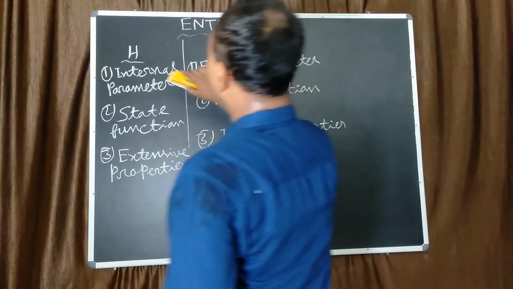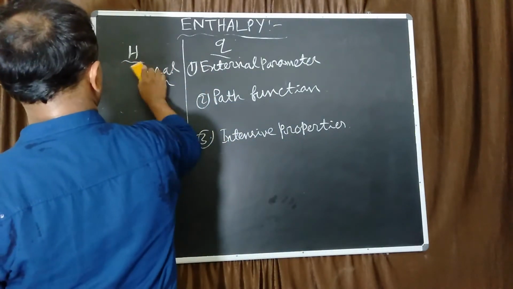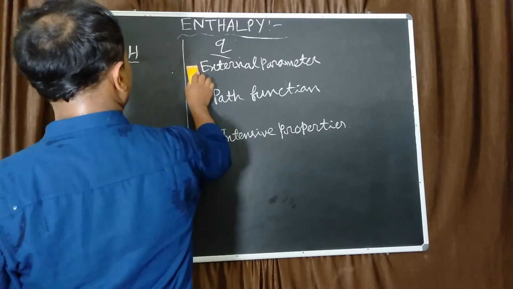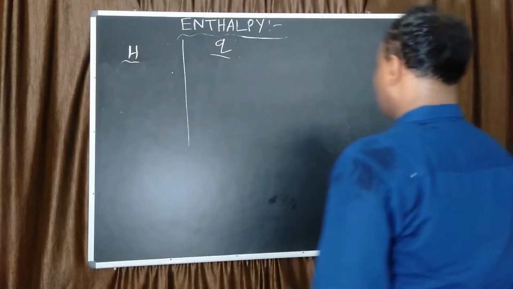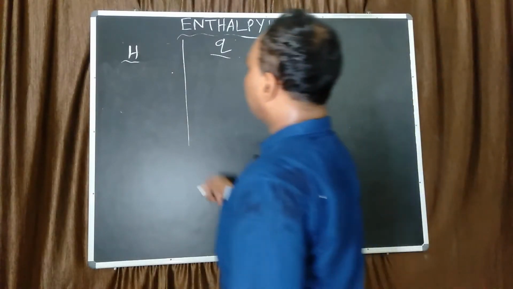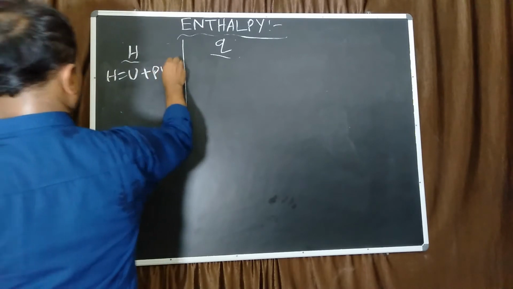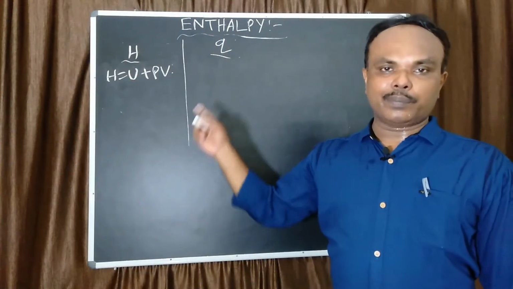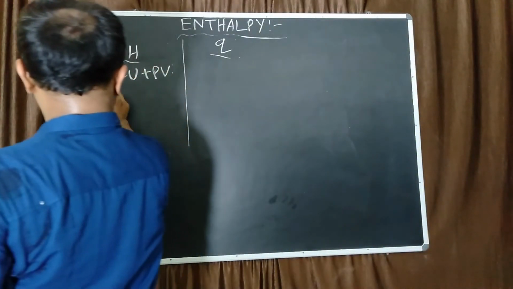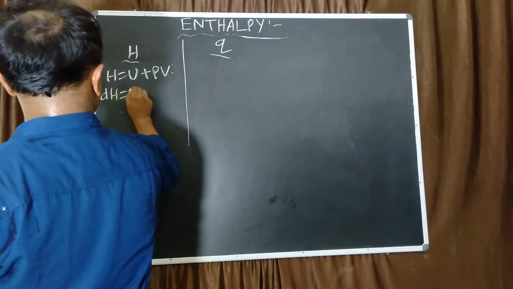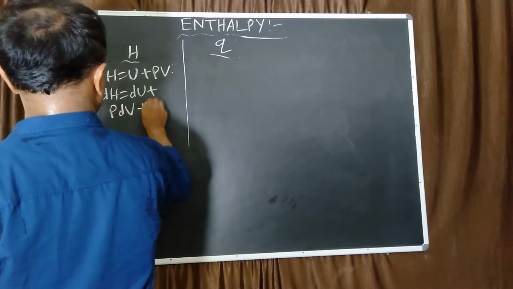And H mathematically is U plus PV. Here both pressure and volume are variables, so dH equals dU plus PdV plus VdP.